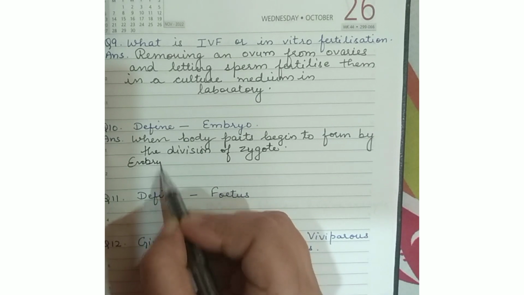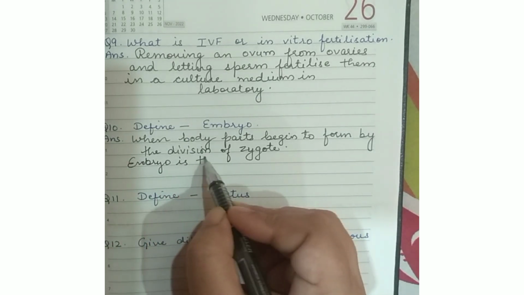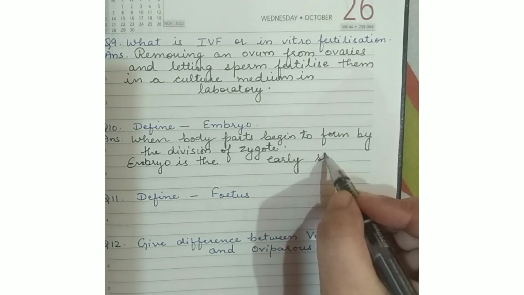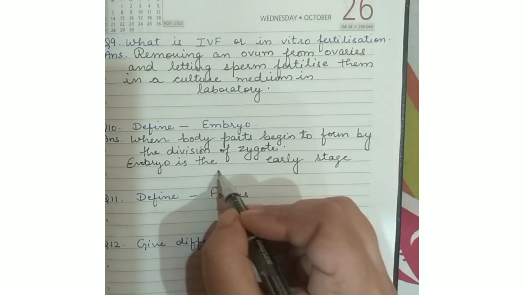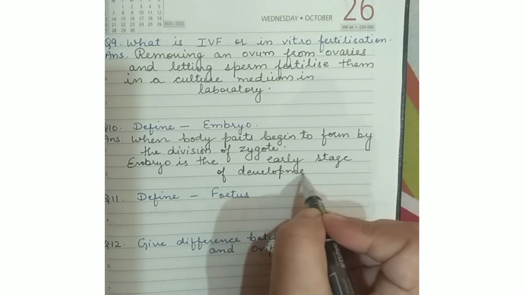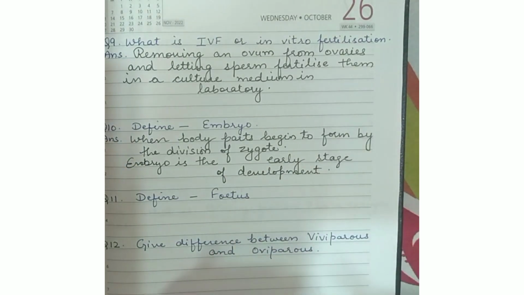It is the early stage of growth. You can say the early stage of development.